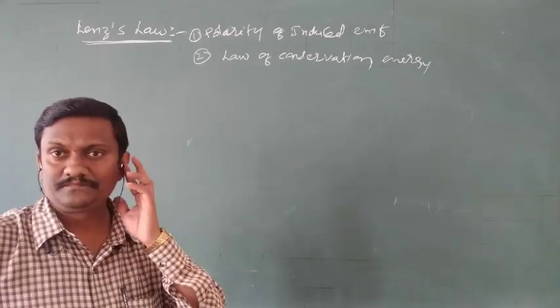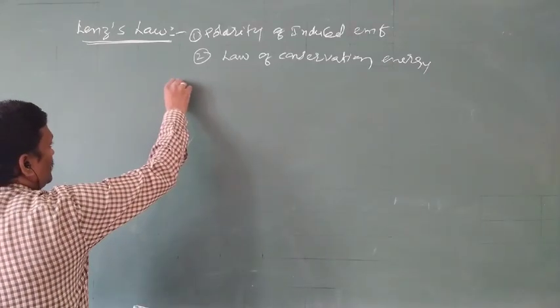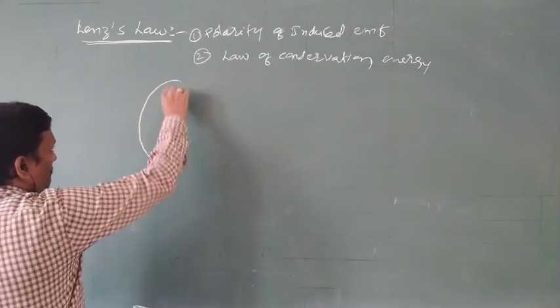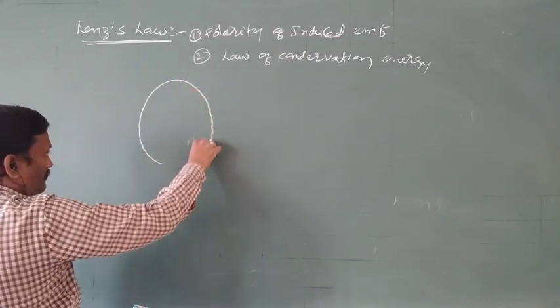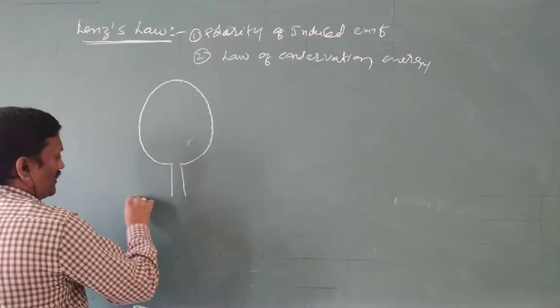Lenz's law. To explain Lenz's law, you can consider one coil. Assume it is one circular coil. At the ends of the circular coil, one galvanometer is connected.